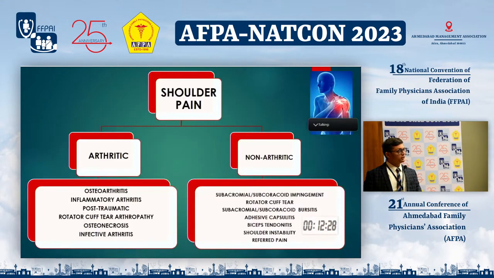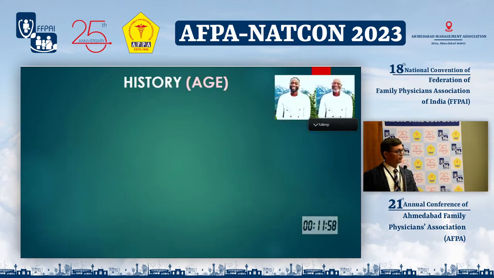The causes of shoulder pain can be divided into two major groups, that is arthritic or bony related causes and non-arthritic or soft tissue related causes. In arthritic causes, we have osteoarthritis, inflammatory arthritis or rheumatoid arthritis, post-traumatic arthritis, rotator cuff tear arthropathy, osteonecrosis or avascular necrosis of the humerus, and infective arthritis. In non-arthritic or soft tissue related causes, we have subacromial impingement, rotator cuff tears, subacromial bursitis, adhesive capsulitis or frozen shoulder, shoulder instability, biceps tendinitis, and referred pain.